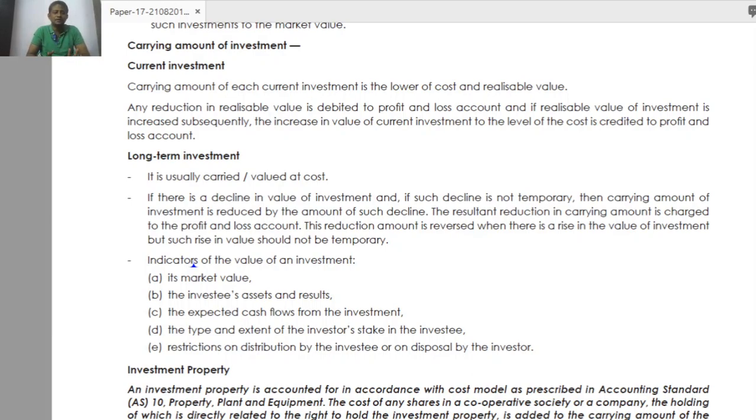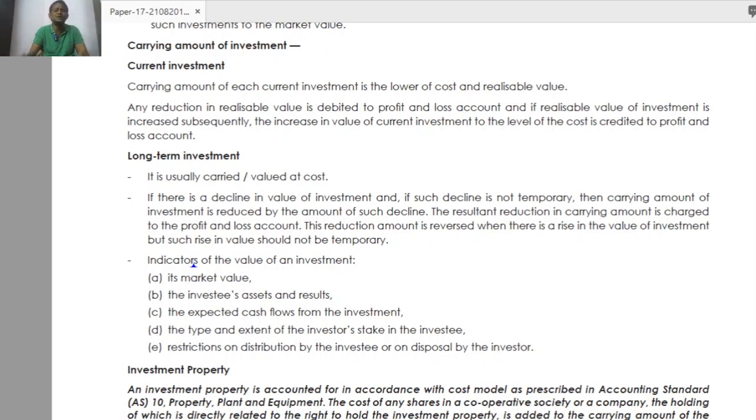But here, long-term investment is normally carried only at cost. Only if there is a permanent decline in the value of the investment, then you have to consider the other side of the particular share, that is the actual market value, whatever it is. Okay, so cost versus market value. When you compare, only if there is a permanent decline in the value of the asset do you have to consider the reduction. Otherwise, you need not bother.